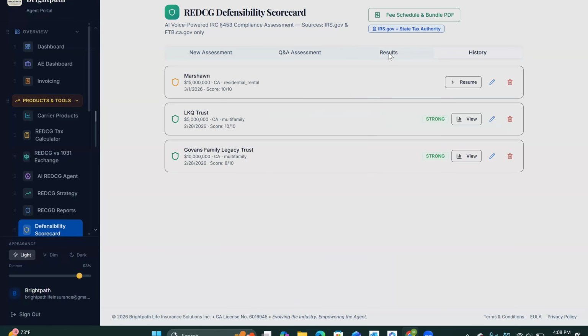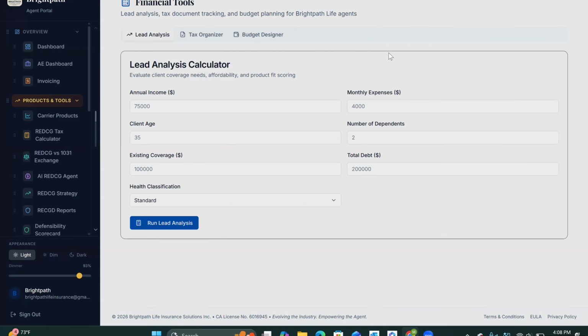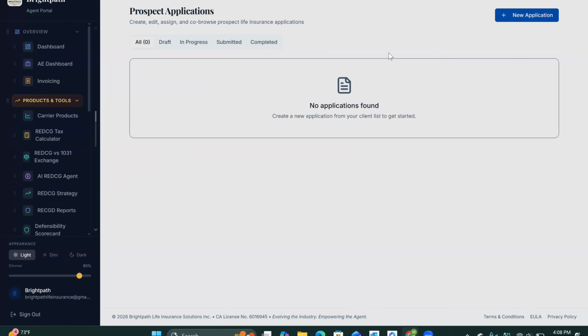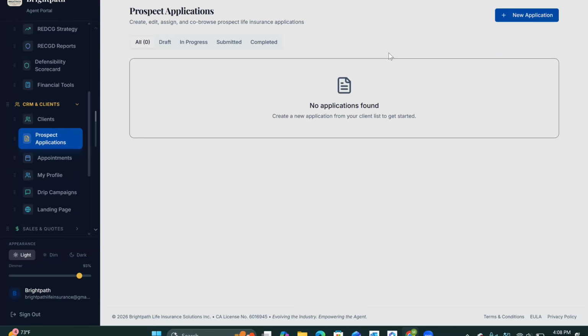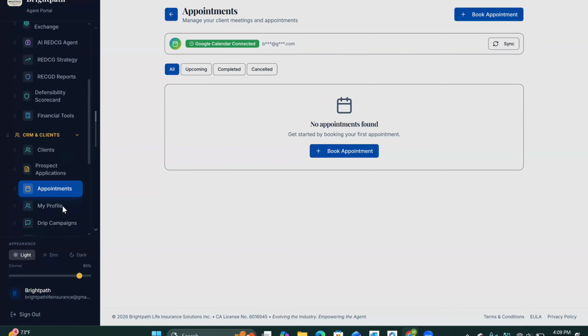And so, you get your history, your audit trails, you can view it. That's your defensibility. You have financial tools where you can do the lead analysis calculator. You got a list of your clients, your prospect applications, your appointments. You can actually integrate this with iCal. You can integrate this with Google Calendars and other integrations.